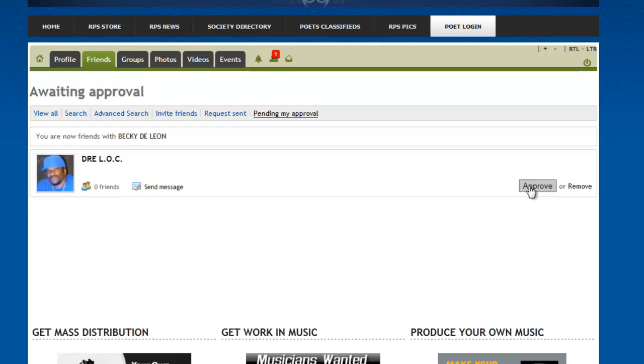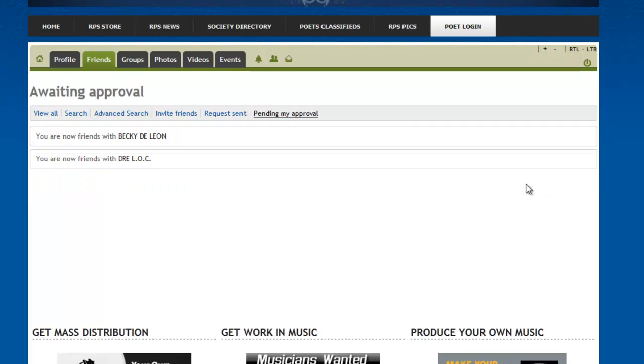We can send messages back and forth to each other. We can network in the groups together. We could do all the different social activities that this site provides.